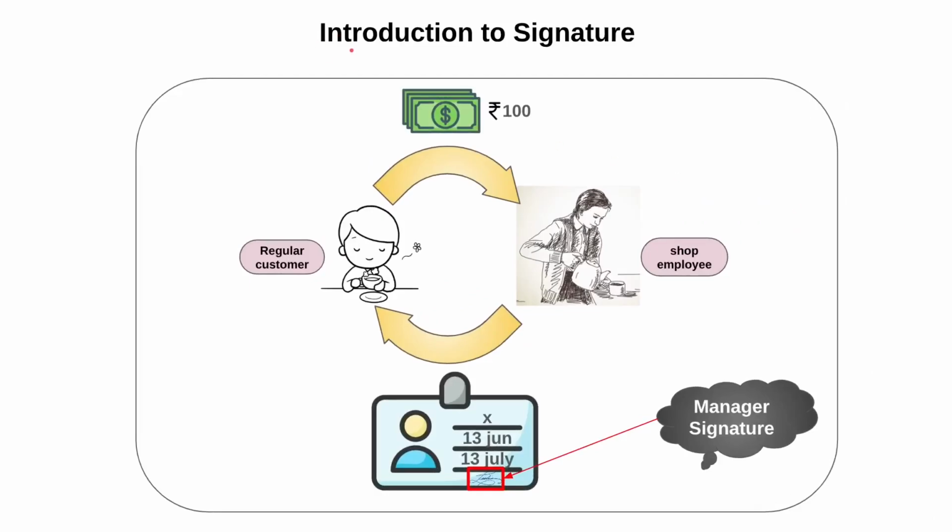Now, this owner introduced a signature here. Now this is a regular customer, and he paid this 100 rupees in advance to the shop employee. This time the shop employee takes this amount of money and takes two to three days, and returns his card. This time there are also his name, issue date, end date, and another new thing added here. This is the manager signature.